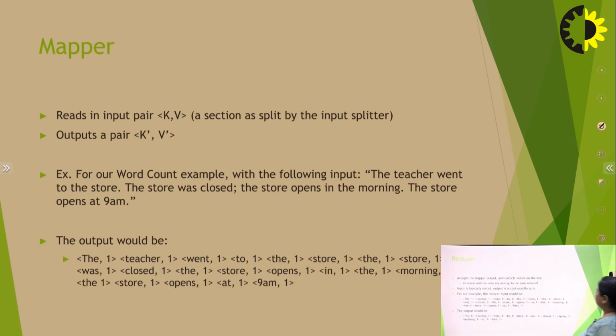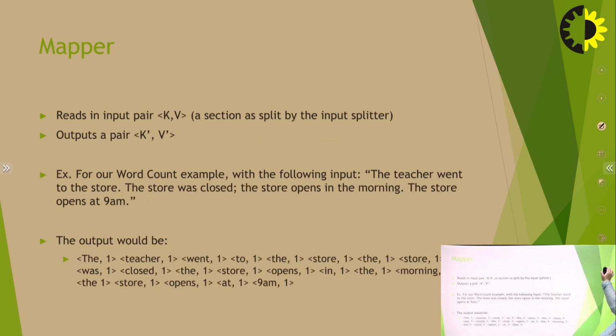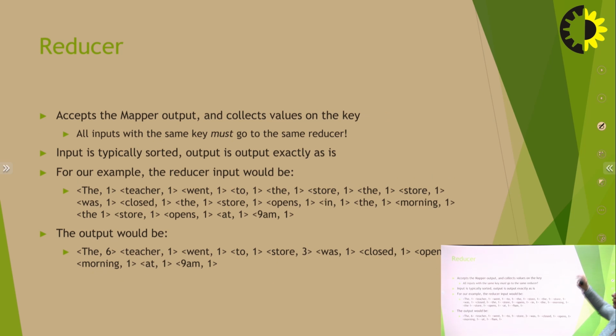So basically there are three steps. First is the input splitter, next is the mapper, and after the mapper the next step is the reducer. What is the purpose of the reducer? The reducer aggregates and processes grouped data from the mapper. It takes sorted key value pairs from the shuffle and sort phase, and applies reducing functions to aggregate or summarize the data.